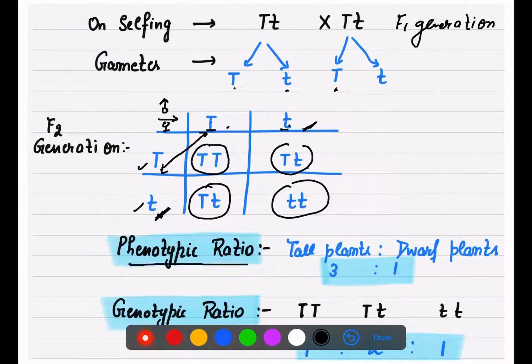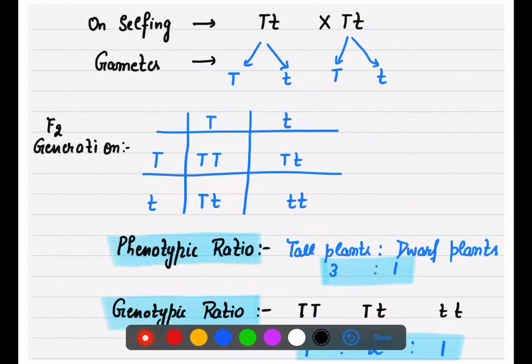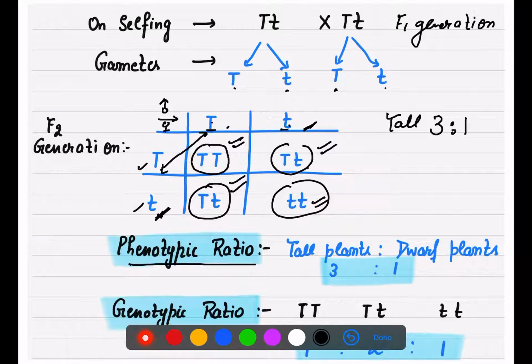So now for the phenotypic ratio, let's find out how many plants are tall. This is tall from the outer look, this is also tall from the outer look, this is also tall. So 3. How many are dwarf? Out of 4, 3 are tall and 1 is dwarf. So that is our phenotypic ratio, but genotypically they are not all the same.